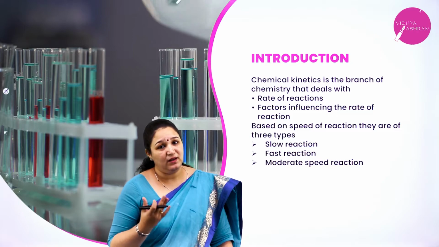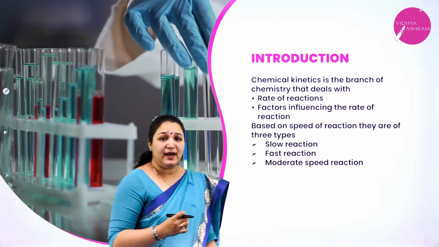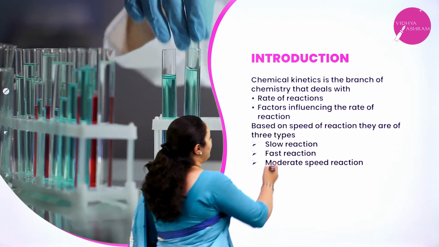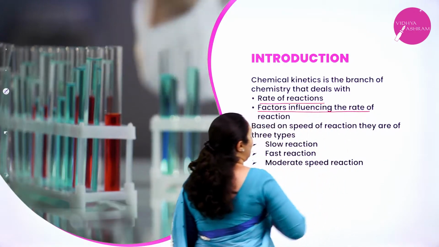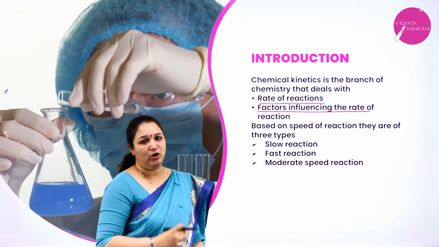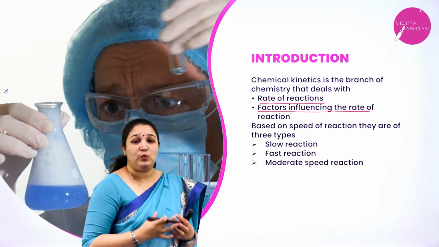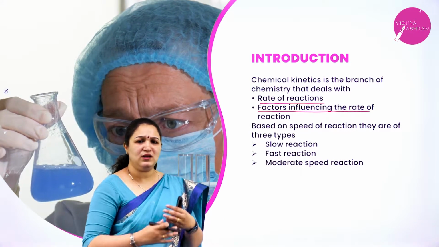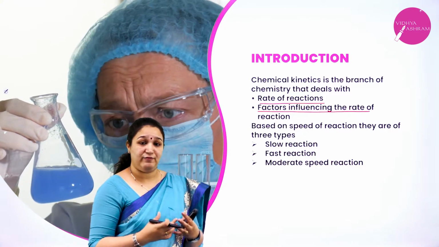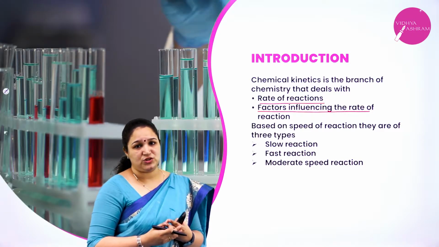What is chemical kinetics? Chemical kinetics is a branch of chemistry that deals with rate of reaction and factors influencing the rate of reaction. That means we are going to study about the speed of the reaction and what are the factors that are actually affecting the speed of the reaction.